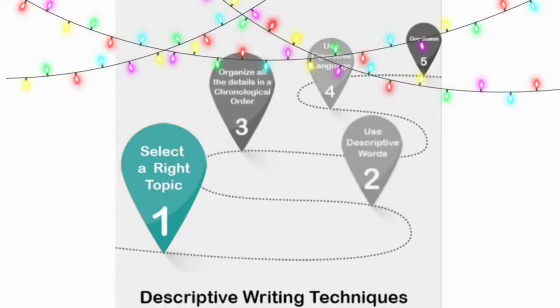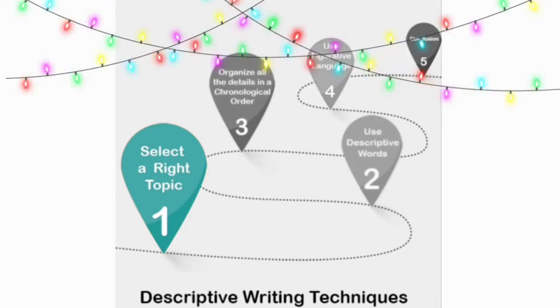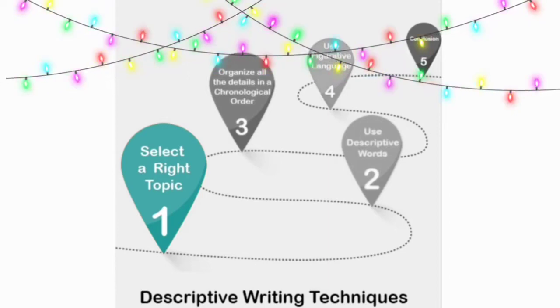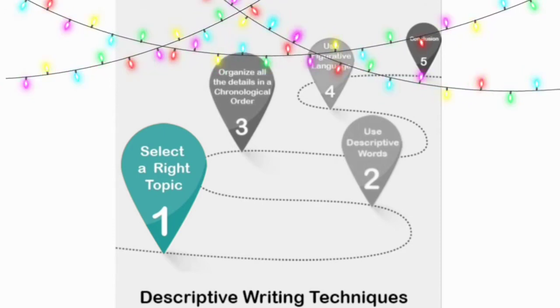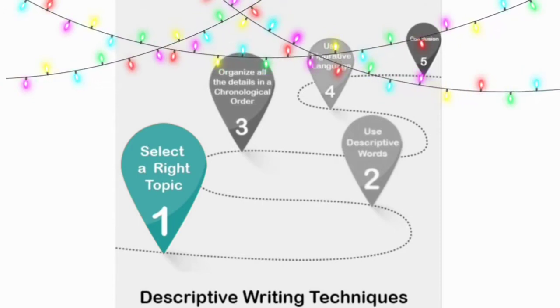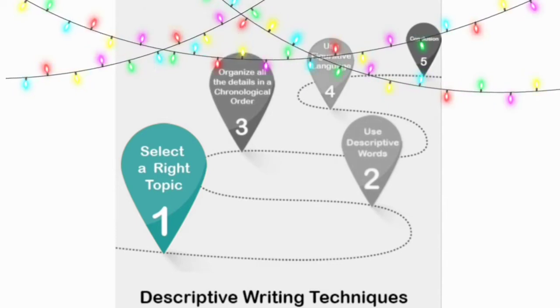So while writing a description, your first step is that you have to select a topic. Second, you have to use descriptive words. Then you have to organize your details in order. Fourth, you have to use figurative language. And the last is that you have to write a conclusion of your description.